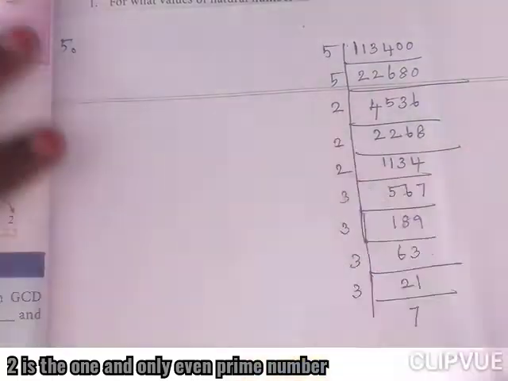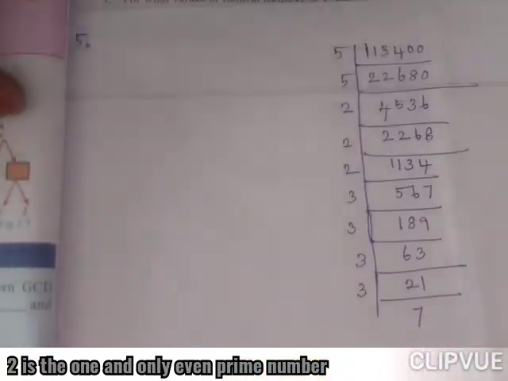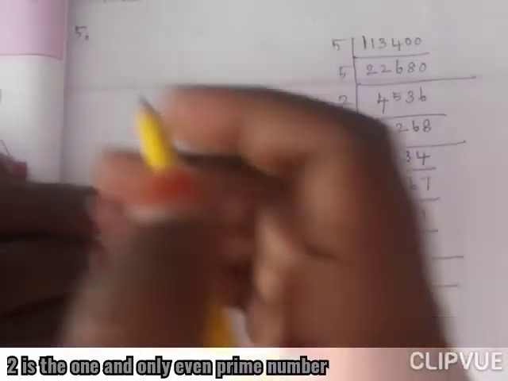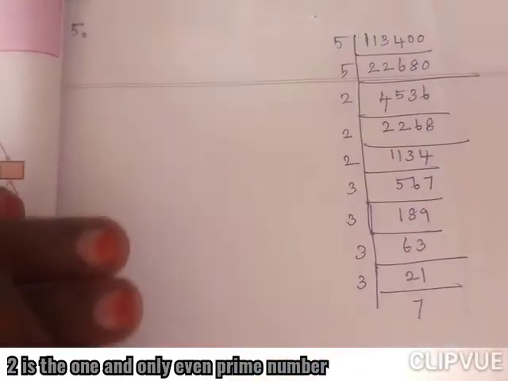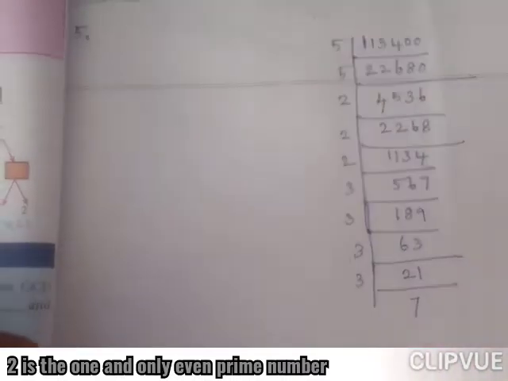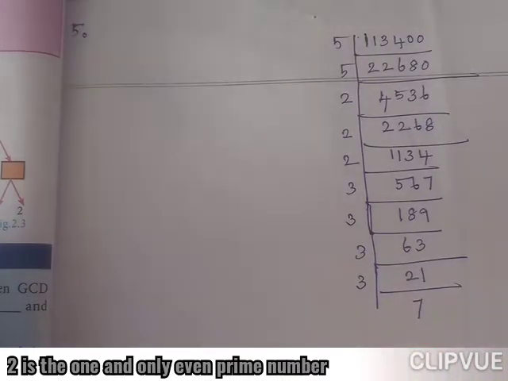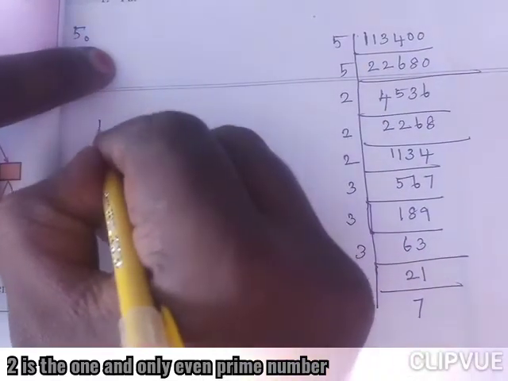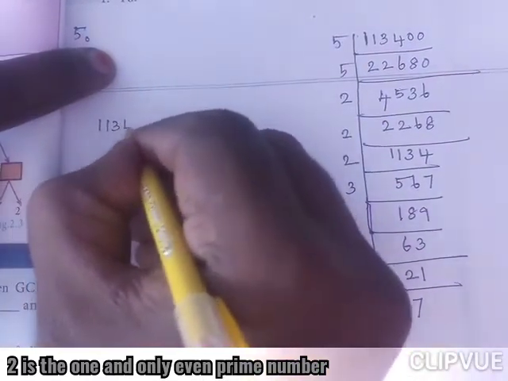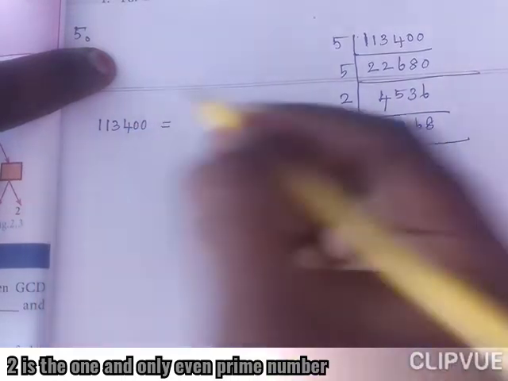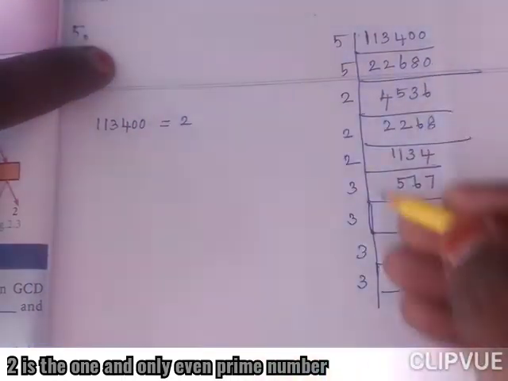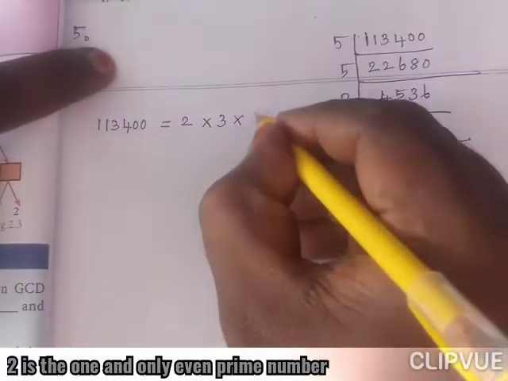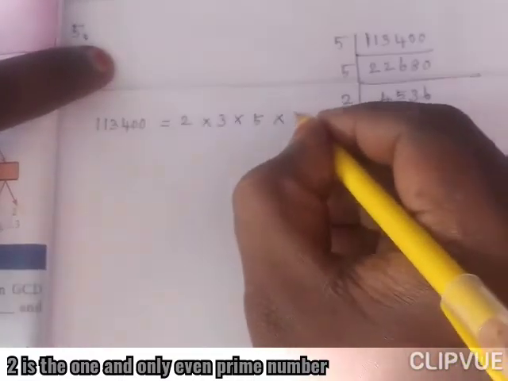So they asked to write the prime factors in ascending order. Ascending order means we start from the smallest number to the highest number. So the smallest factor of 1,13,400 is 2. 2 is one factor, followed by 3, another factor, 5 and 7.